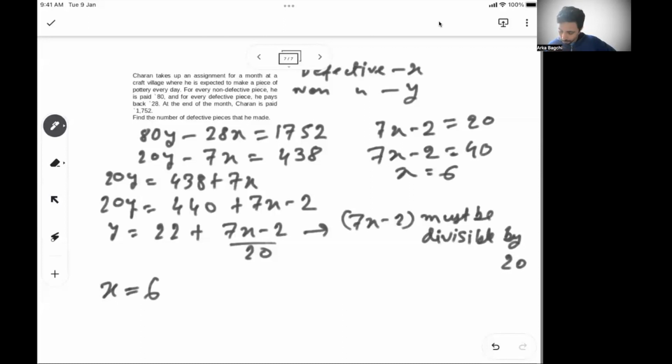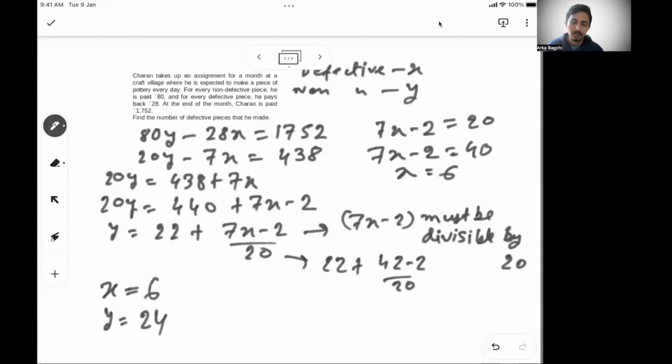Now, if x is 6, what is the other solution? 7 times 6 is 42. I'm just putting it in this equation. So y is 22 plus (42 minus 2) by 20, which is 24. So x is 6, y is 24, right? The next solution, x has to be increased by 20, otherwise it will not be a multiple of 20.